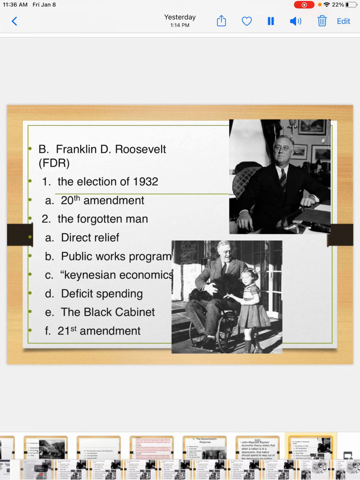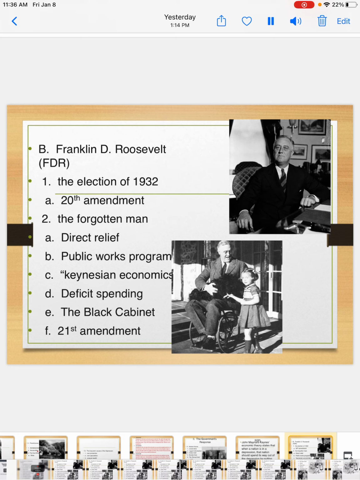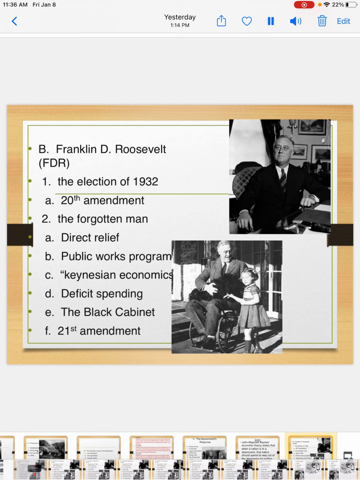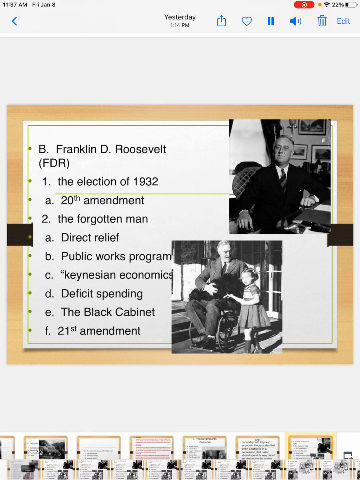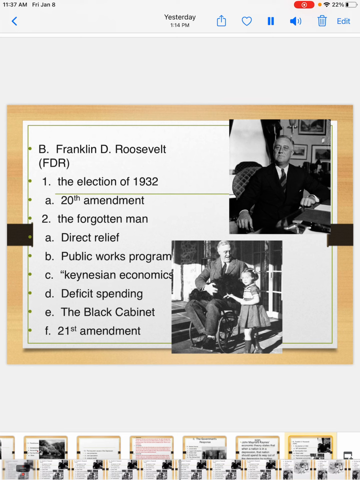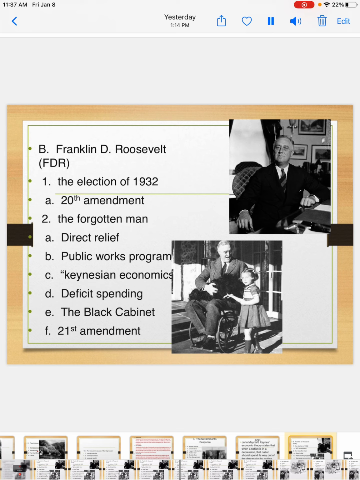Keynesian economics. This is something else that FDR supported. And Keynesian economics is an economic theory that states the government needed to spend money to create jobs and get the United States out of the Great Depression. Basically, we have to spend money to get out of the Depression. This policy was named after John Maynard Keynes. He was an English economist, and he's the one that created the idea of Keynesian economics. Also, going along with Keynesian economics and something else that FDR supported would be deficit spending.